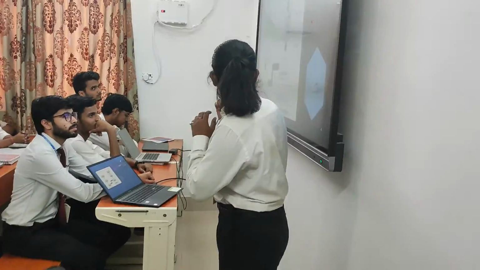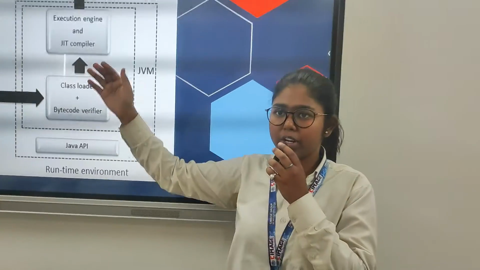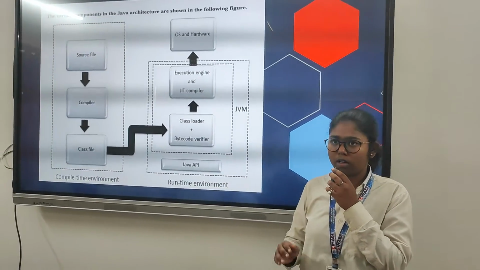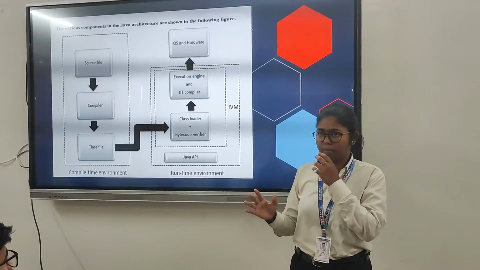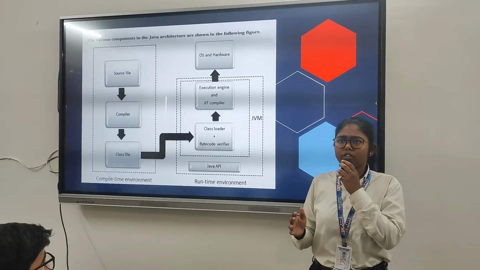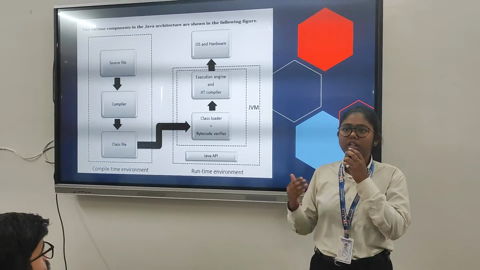Well, regarding the JIT compiler, first of all, we have the execution engine, right? It interprets the code line by line, but that makes it slower, right? Executing it line by line takes time. But let's assume we have code for adding two numbers and we execute it again and again.